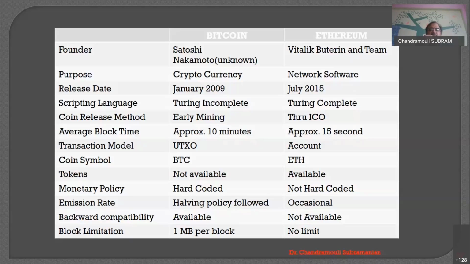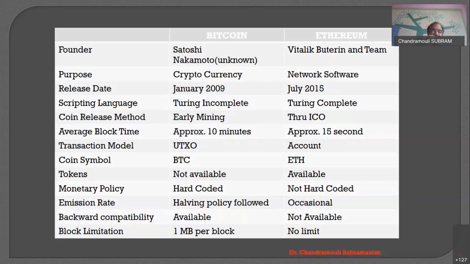Now, one thing I would like to tell here: we have something called UTXO, unspent transaction output. It is nothing but a chain of transactions that is maintained in Bitcoin. But what we use in normal day-to-day life, the account system, or the coin token systems, those kinds of things are available in Ethereum. So everybody can create an account. I can put some ETH in my account, and I can give it to whoever wants it.